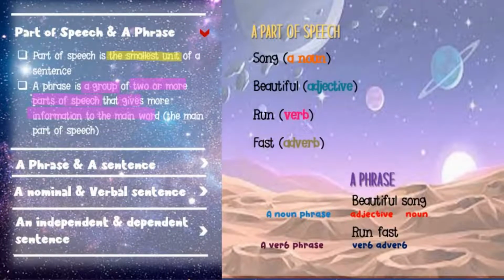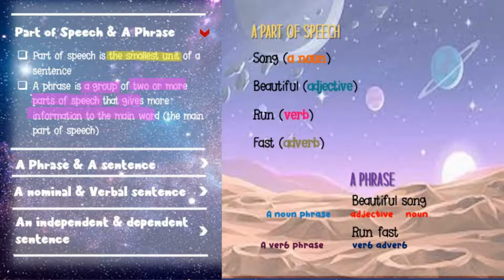So the first part is about part of speech and a phrase. So what is part of speech? Part of speech is the smallest unit of a sentence. You can take a look at the examples here. We have song, this is a noun. Beautiful is an adjective. Run is a verb and fast is an adverb. So a noun, adjective, verb and adverb, we call this part of speech.